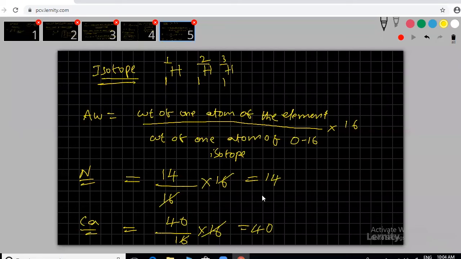In this scale only we are getting nearby whole numbers, but on the hydrogen scale you didn't get nearby whole numbers. You will get, for example, sodium 22.8, 22.9 like that. In this process we can get 23 exactly. Here I got calcium 40. Maybe in the hydrogen process I will get 39 point something or 40 point something. I won't get whole numbers. That's why those scales are avoided.